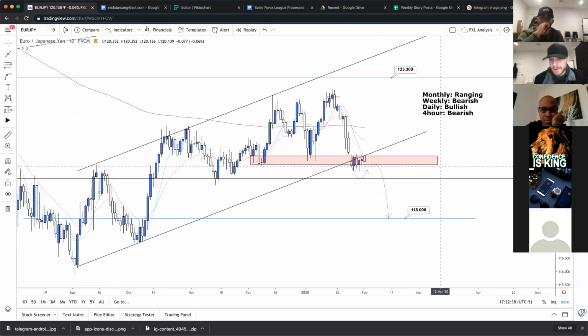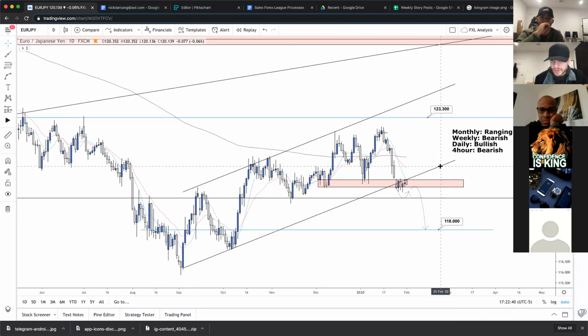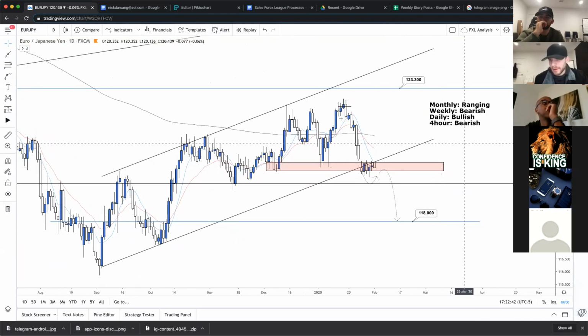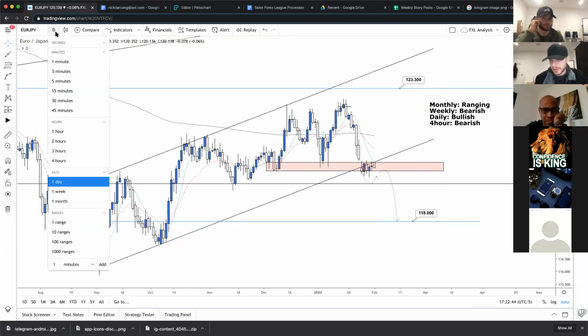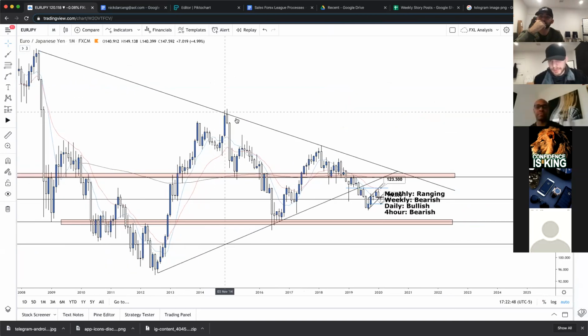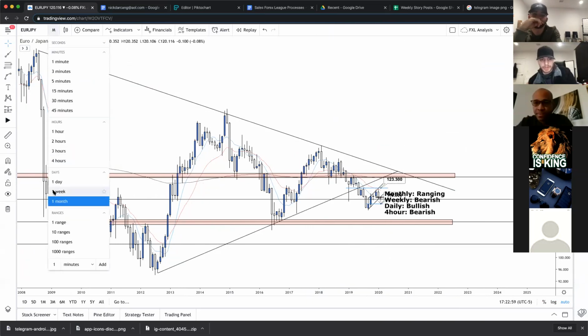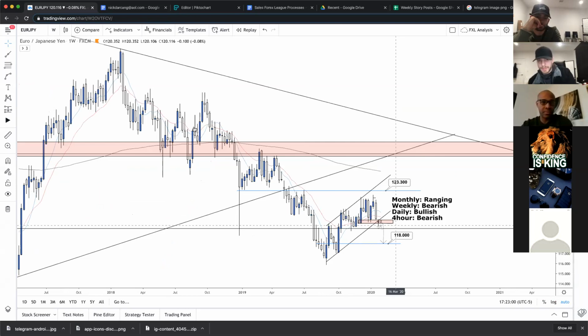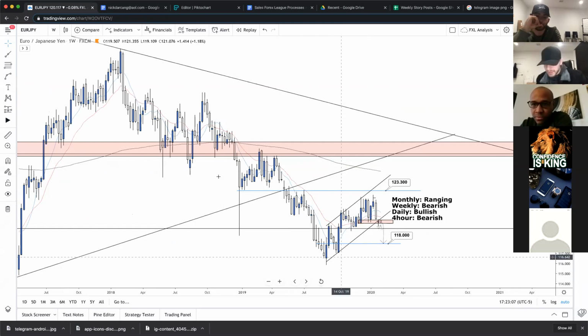Euro JPY. This one is looking pretty good too. I want to address this. So the monthly is ranging in the sense that it's forming lower highs, higher lows. It's kind of squeezing price action. The volume is kind of dying off, and we're just ranging in between this area. So let's go ahead and look at the weekly. The weekly is bearish. Lower lows, lower highs repeatedly, breaking support, testing into resistance. Very, very bearish on the weekly.